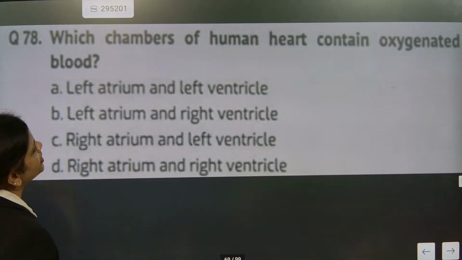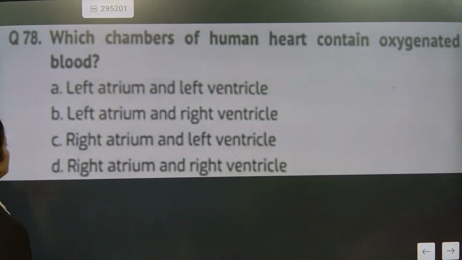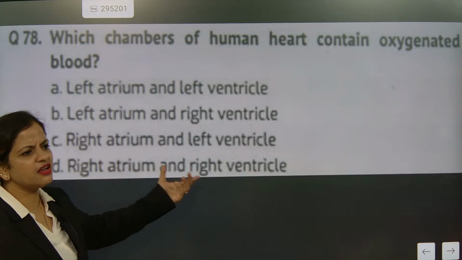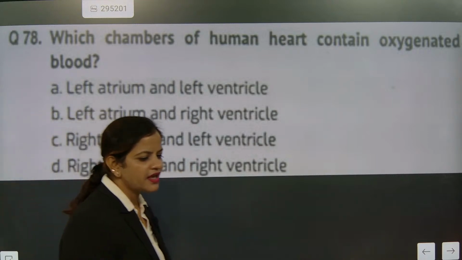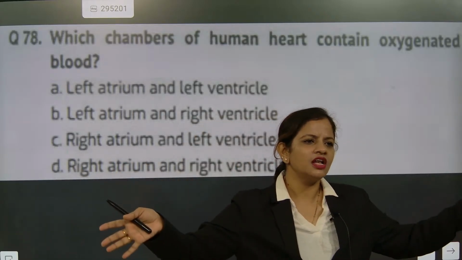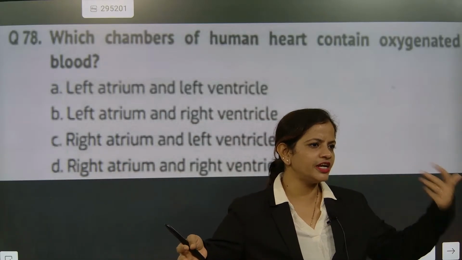Which chamber of the human heart contains oxygenated blood? Left atrium, left ventricle. Upper part? Oxygenated blood, right side? Right atrium and right ventricle? You people are confusing this. This is your right and this is your left. Which is oxygenated? Left.